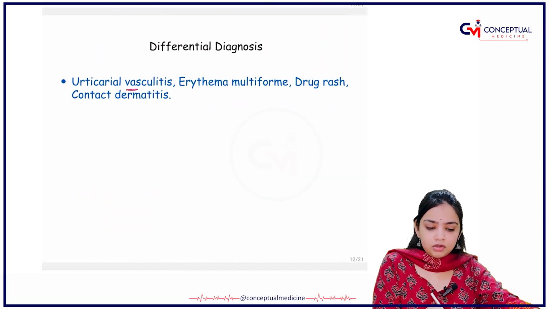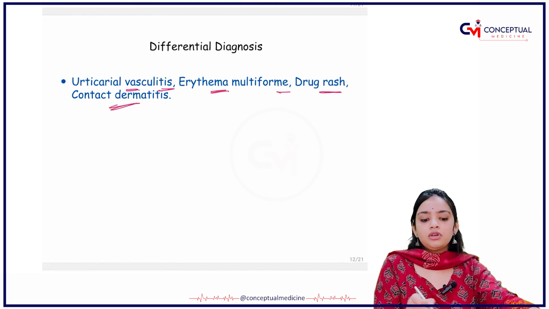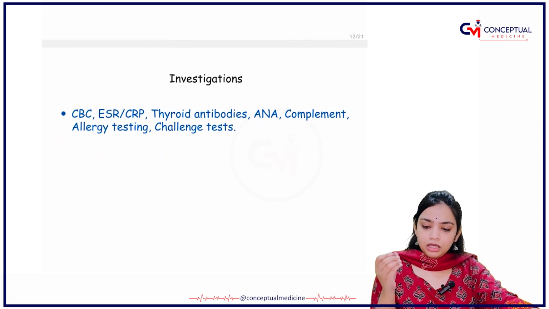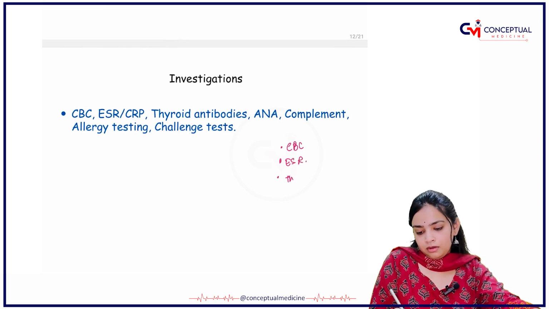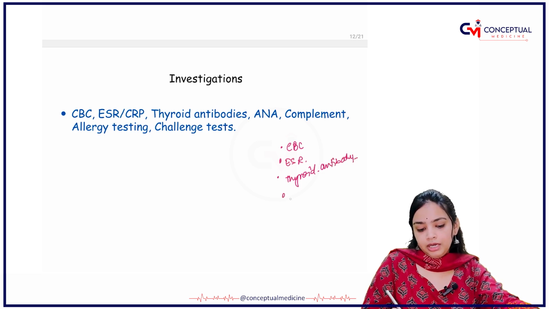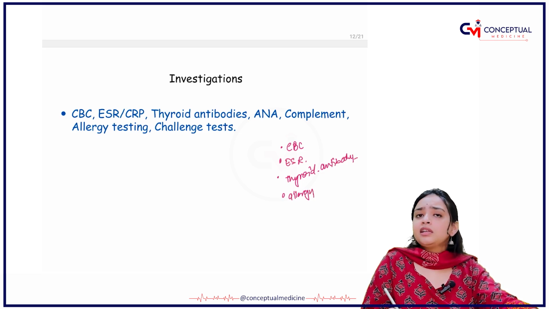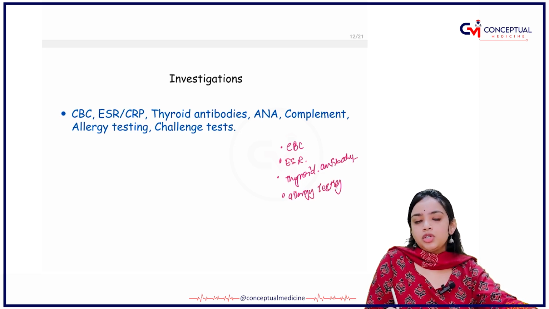The differential diagnosis is urticarial vasculitis, erythema multiforme, drug rash and contact dermatitis. What are the investigations? CBC, ESR, thyroid antibody, and allergy testing, because you need to see whether the person is having any sort of allergy or not, right?